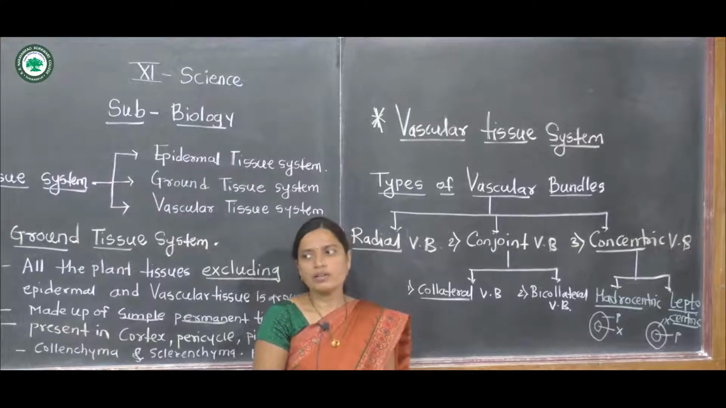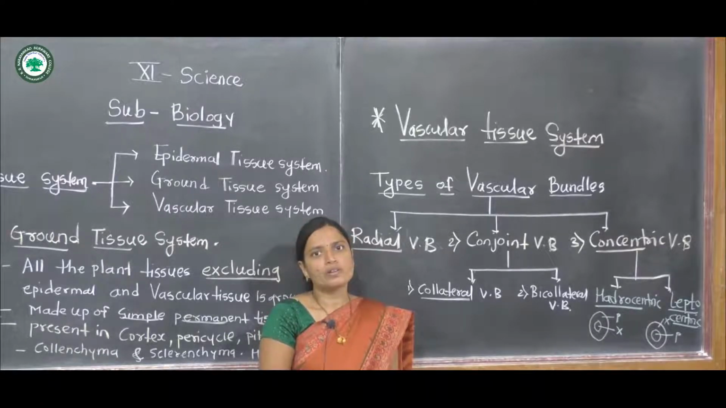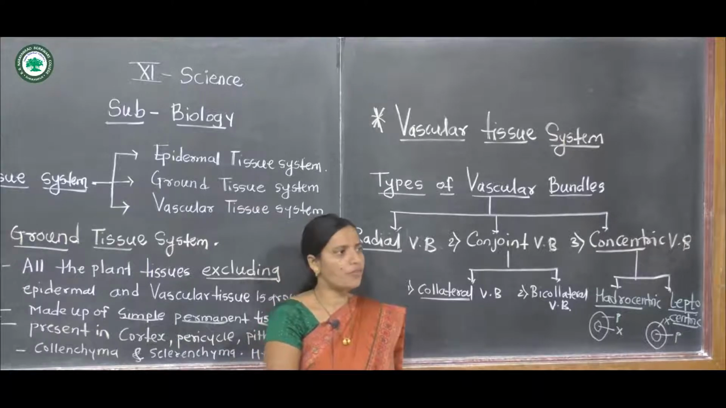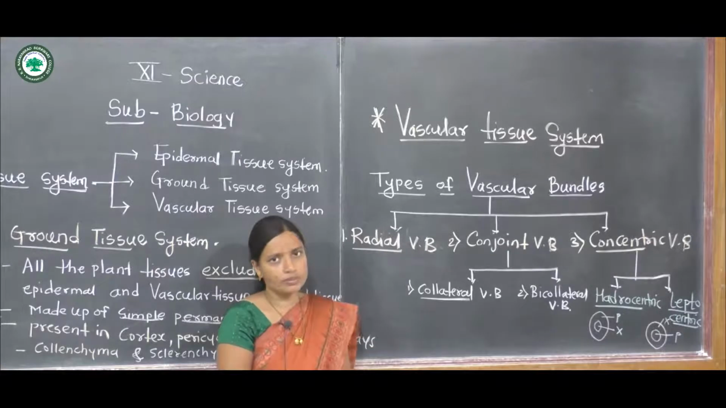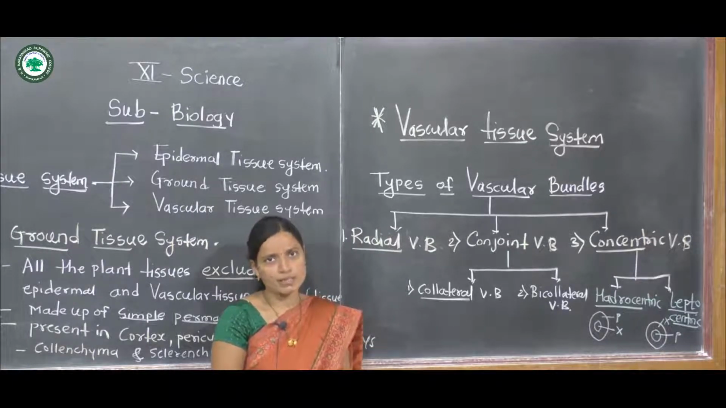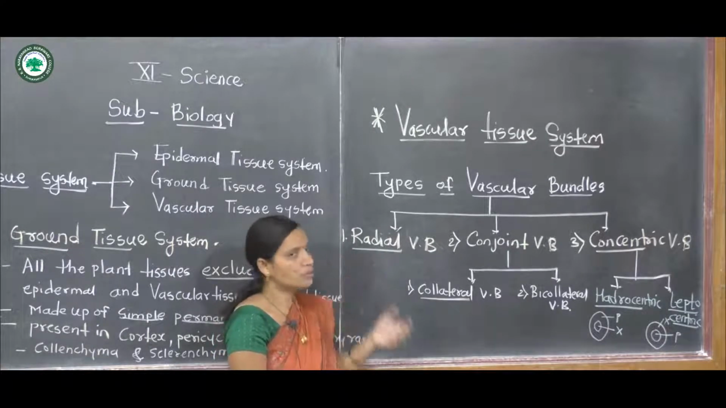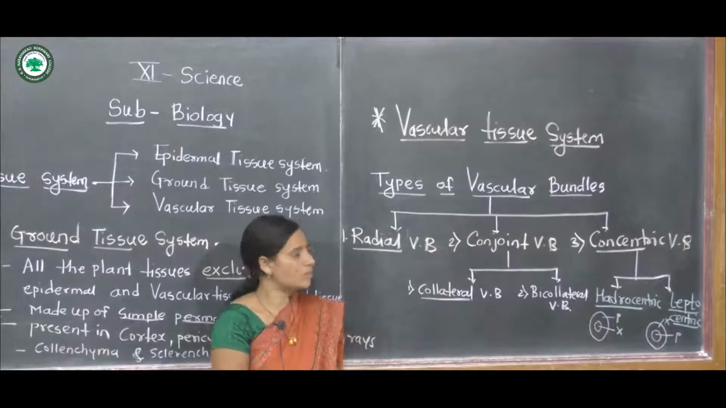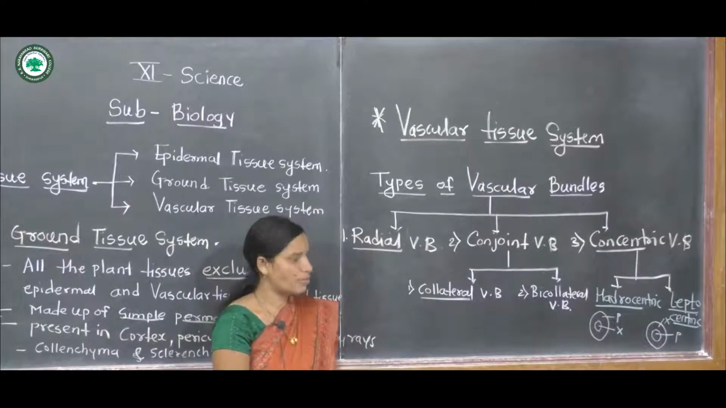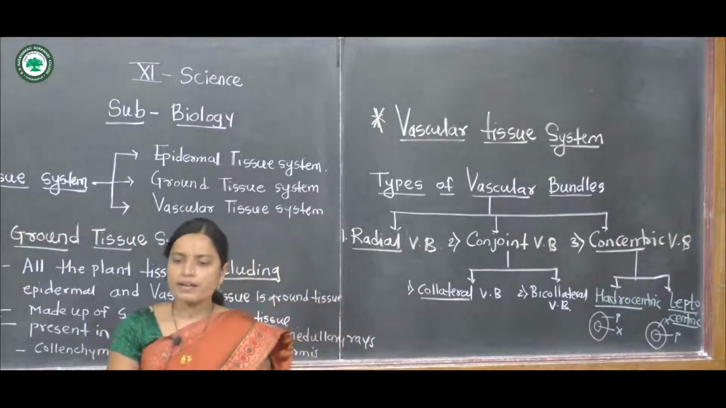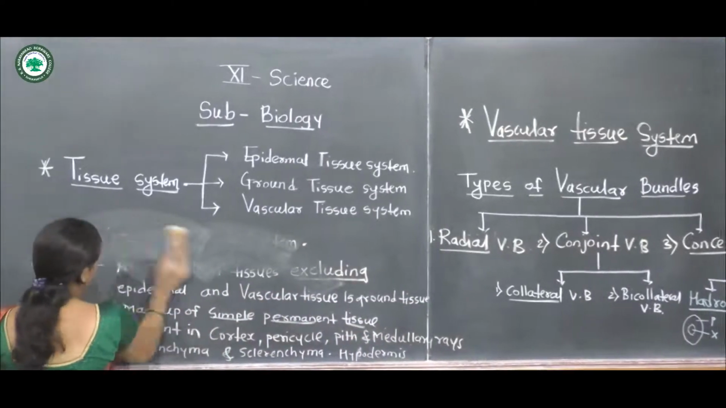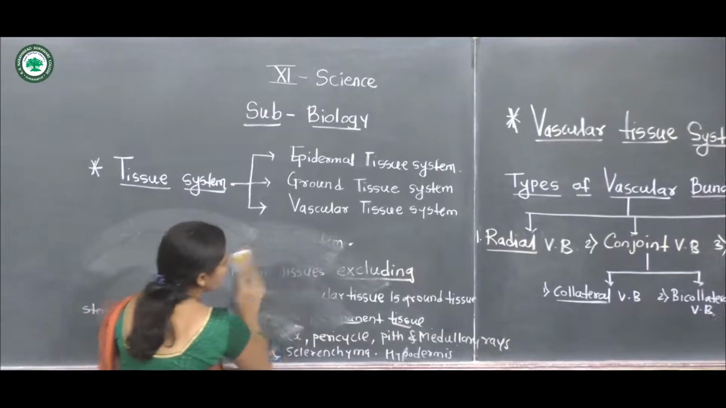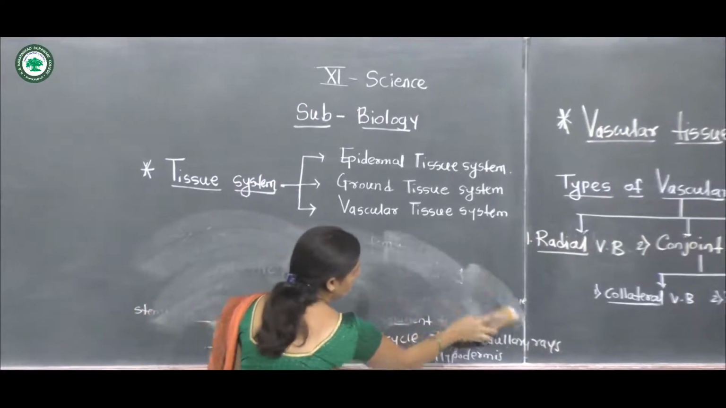The vascular bundle is formed of xylem, phloem and cambium. These three tissues are formed inside the plant body, and different types of vascular bundles or patches are seen in the roots and stem region. The first type is the radial vascular bundle. In the structure of radial vascular bundles, the xylem and phloem